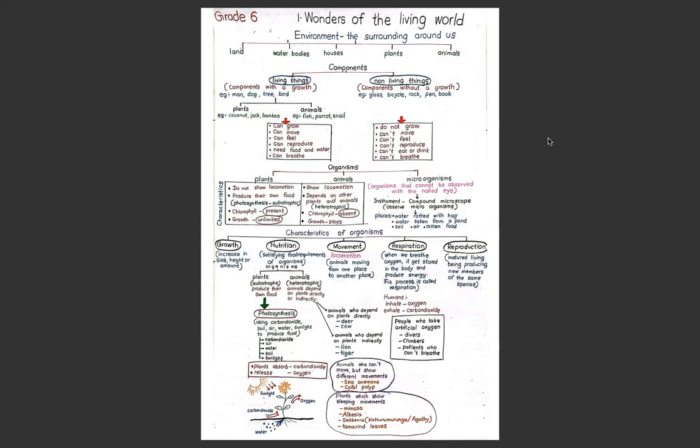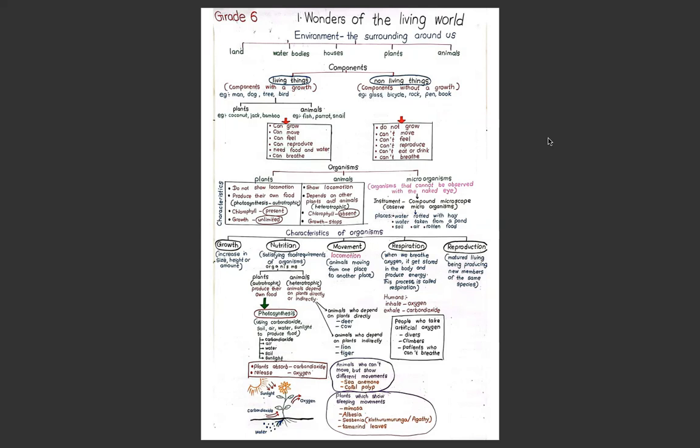And then when you take all these components in the environment, you can divide these components into two parts. How can you divide it? As living things and non-living things.